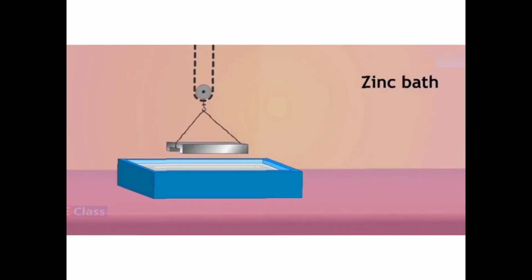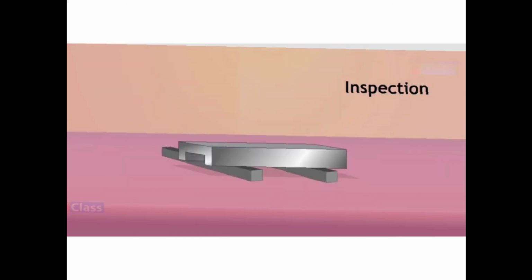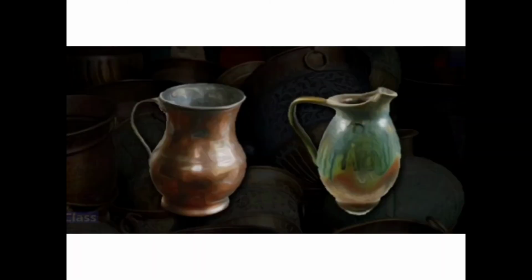It is dipped into the zinc, and then it is allowed to cool, and then it is ready for inspection. So these are the processes required in the galvanizing process. Now the next process is staining.